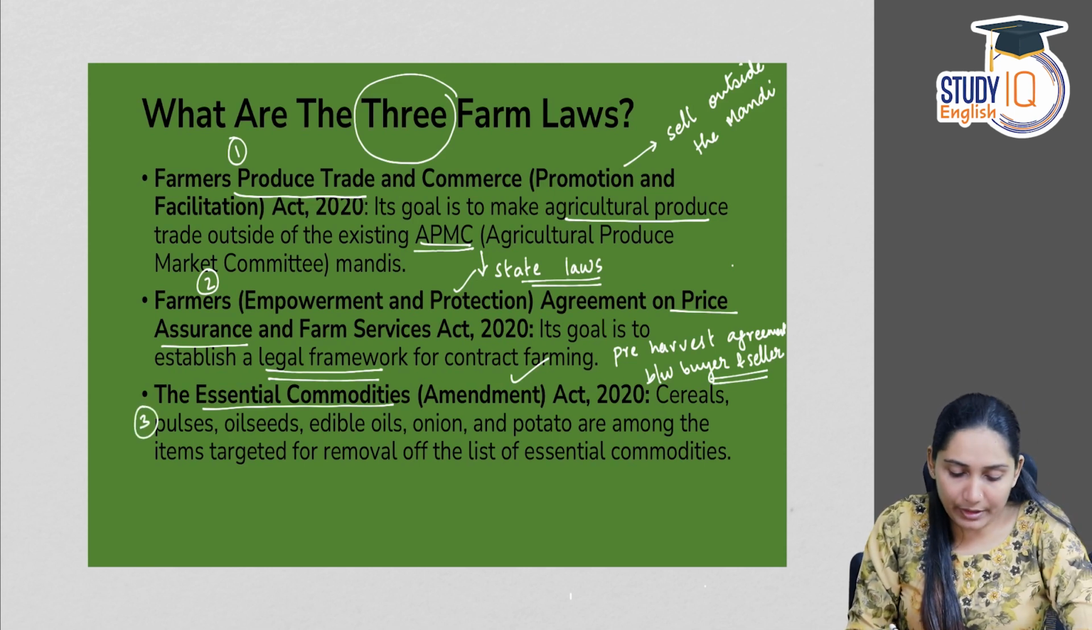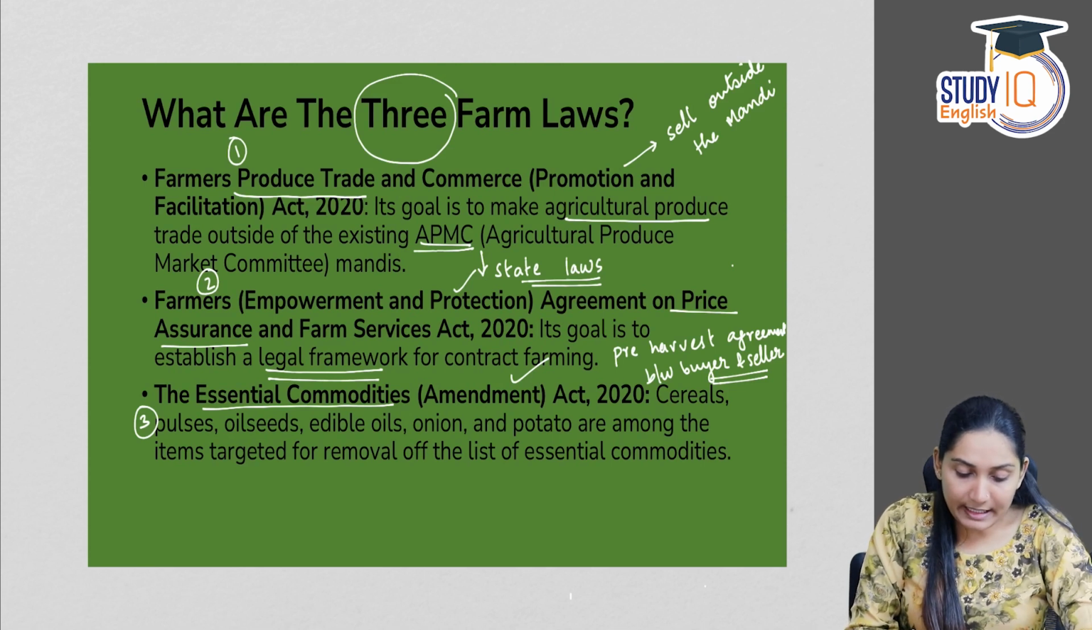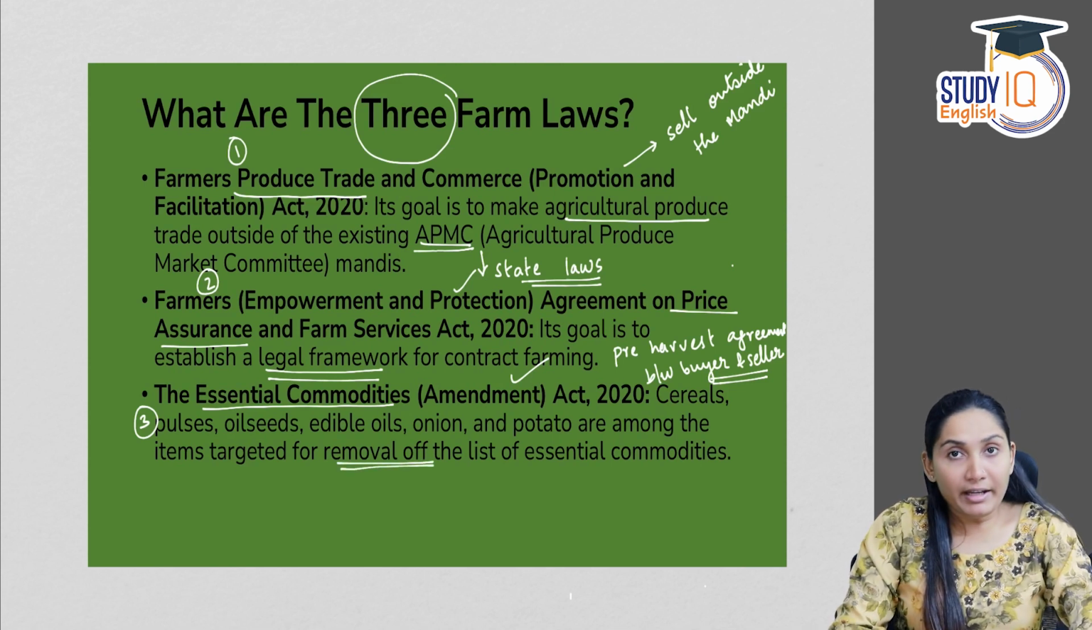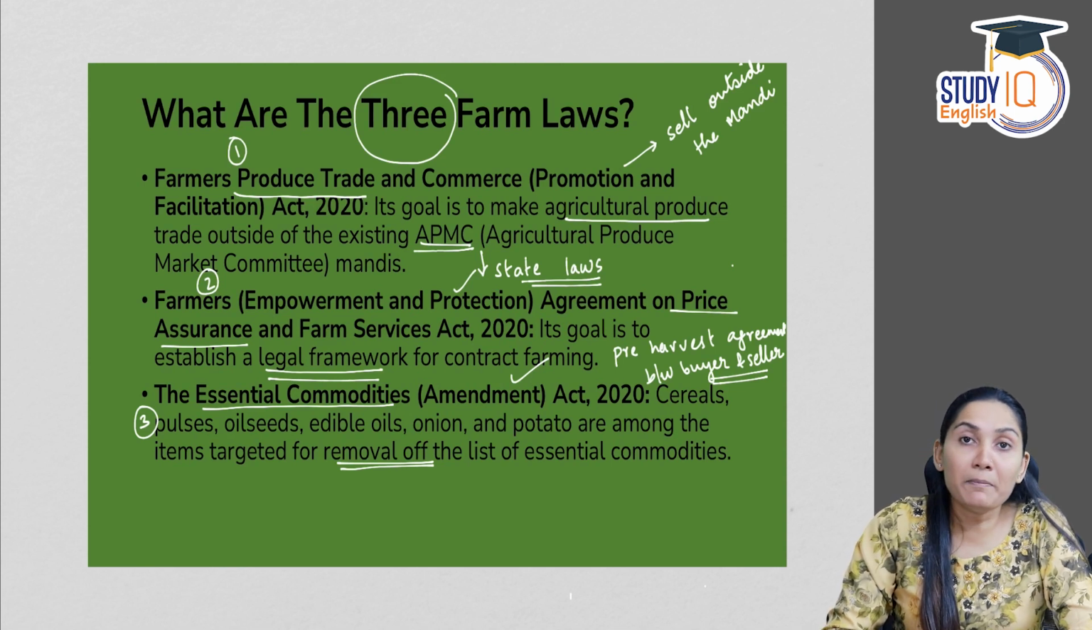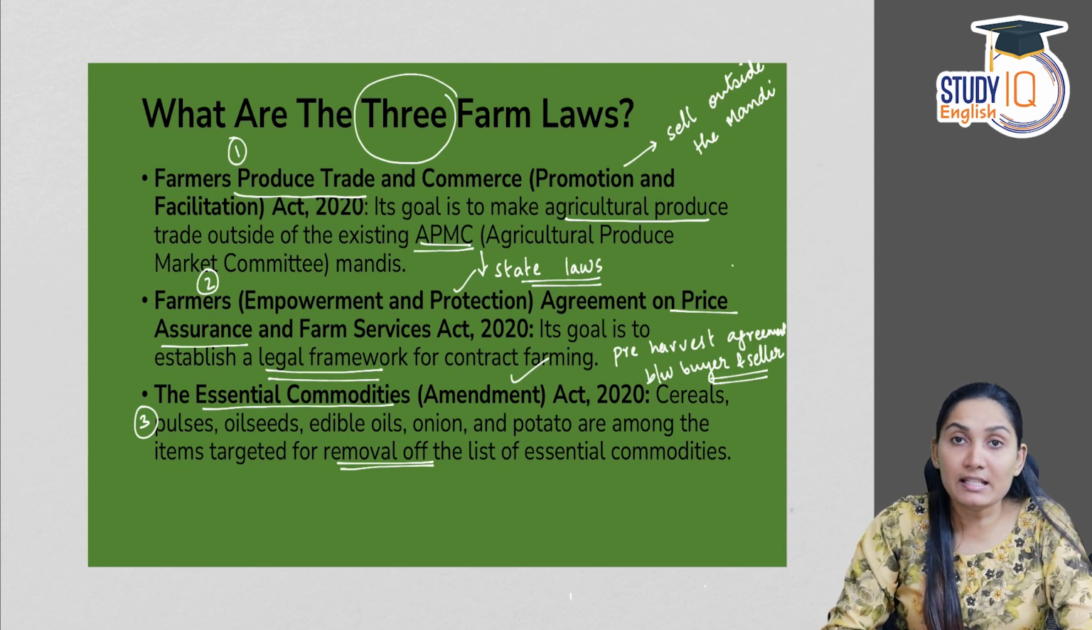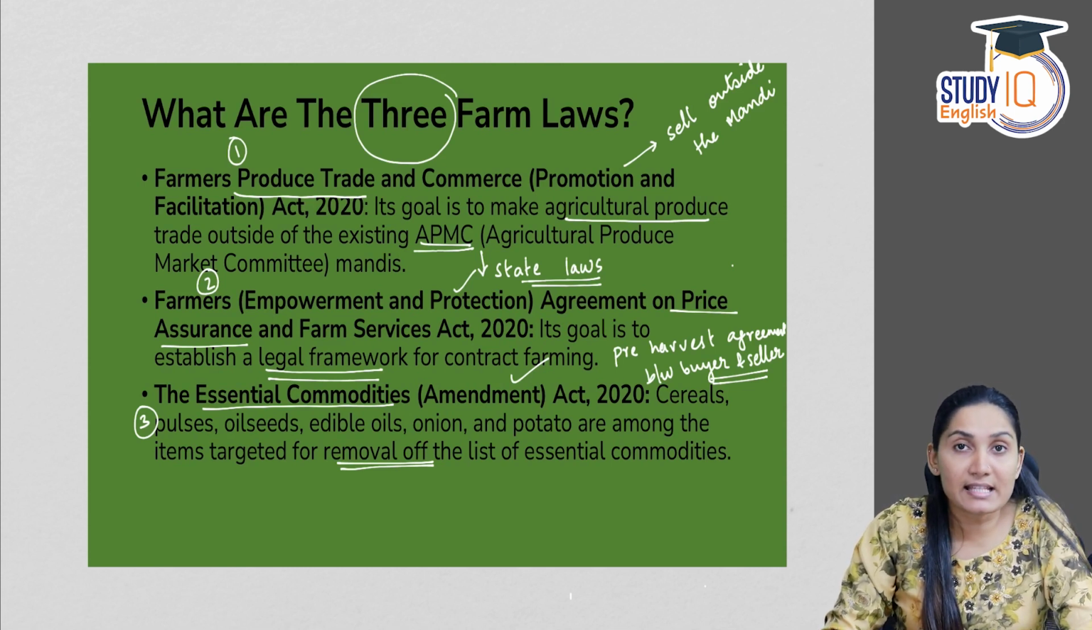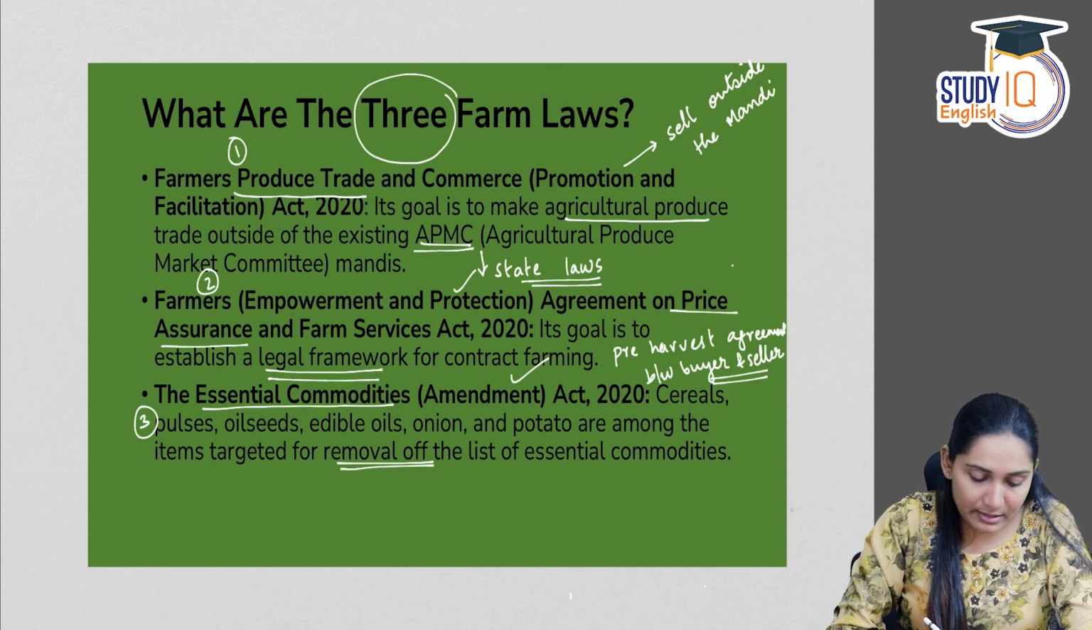Third is Essential Commodities Amendment Act of 2020. Cereals, pulses, oilseeds, edible oil, onion, potato are among the items targeted for removal from the list of essential commodities. Why? Because if a commodity is put under the Essential Commodities Act, the price of such commodities cannot go more than a particular limit. This is to ensure that there is adequate supply of these commodities and that these commodities, as they are essential, are affordable for everyone.